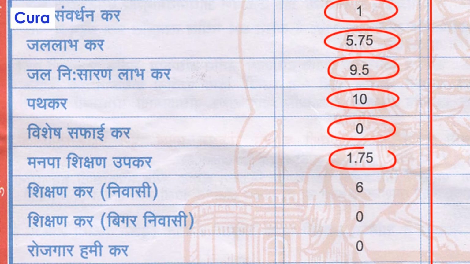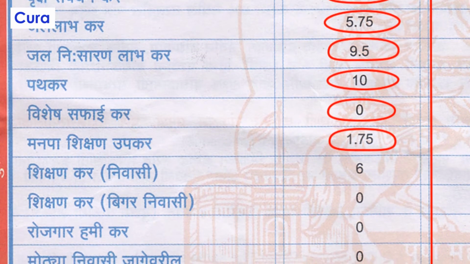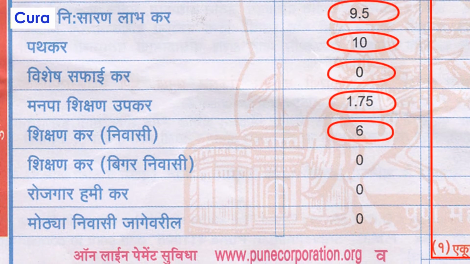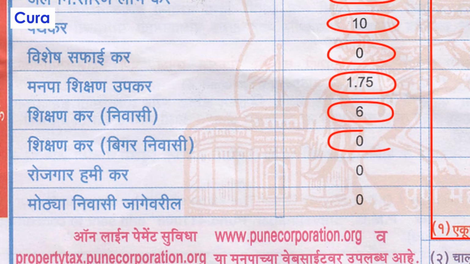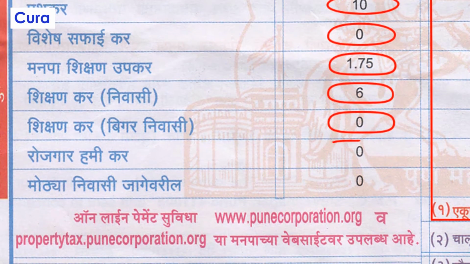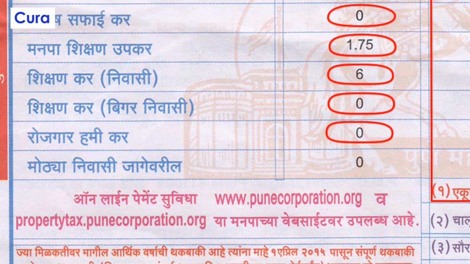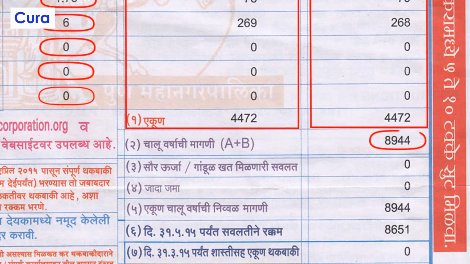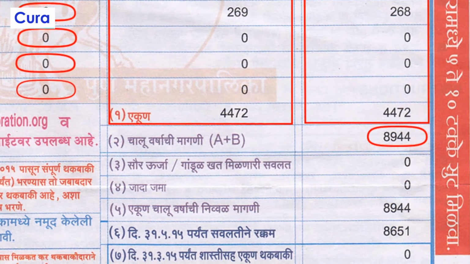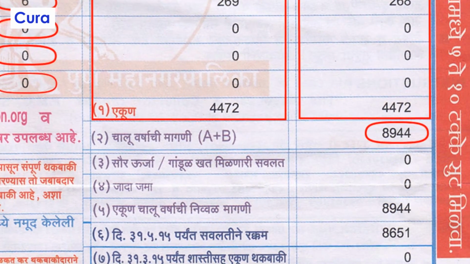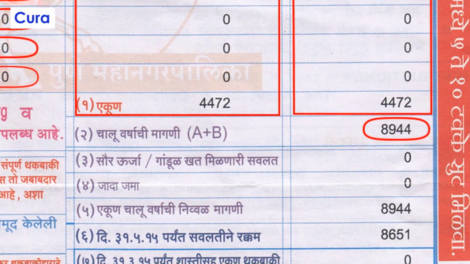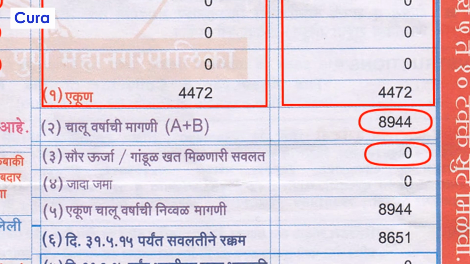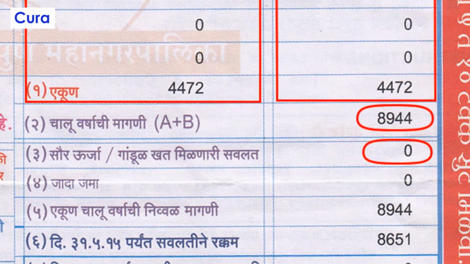PMC education tax amount with the tax percentage of 1.75. Education tax residence, if applicable, has a tax percentage of 6. Education tax non-residence is not applicable. Employee guarantee tax is not applicable. Large property tax is not applicable. The total of A and B is the total amount you are liable to pay in a year as your property tax bill. Apart from this, there might be arrears, penalties of 2% if imposed, and solar vermiculture discount if applicable, which constitute the property tax bill.